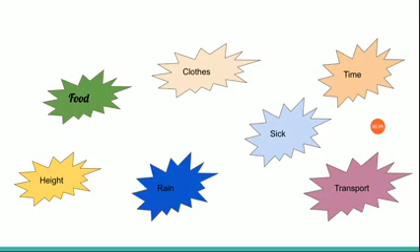Now look at this picture. You can see food, height, clothes, rain. There is one thing in common that we do with all these items. What is that? Can you think of that? For buying food, what will we do? You will go to the grocery store and you will measure or weigh something and buy it. And when you are getting clothes, you will tell the size and then you will purchase. And time, yes, we often look at the watch and clock at our home.